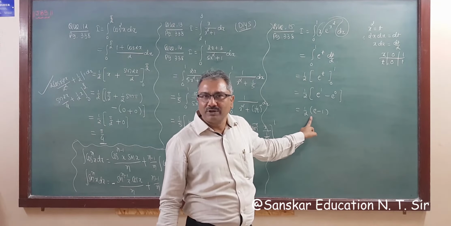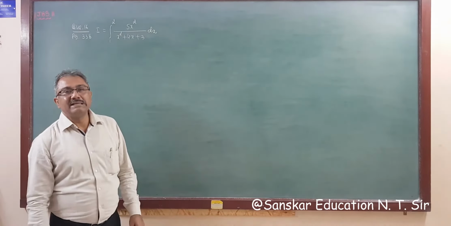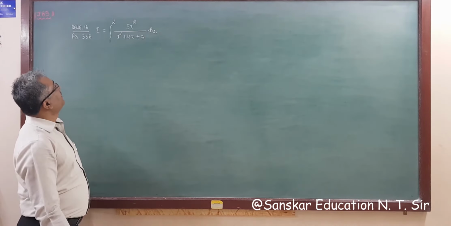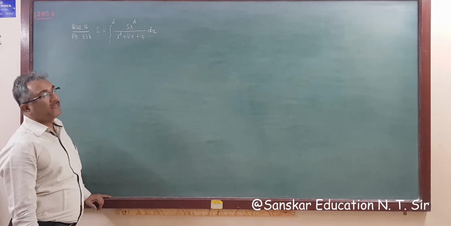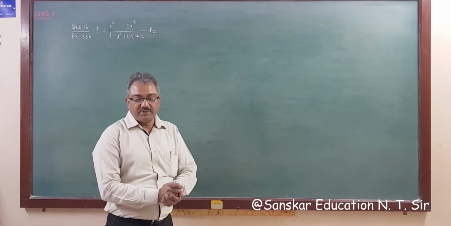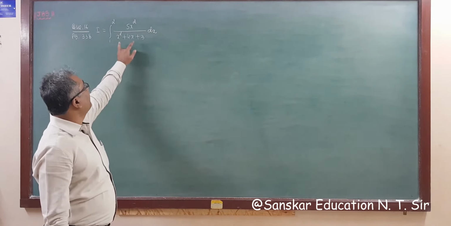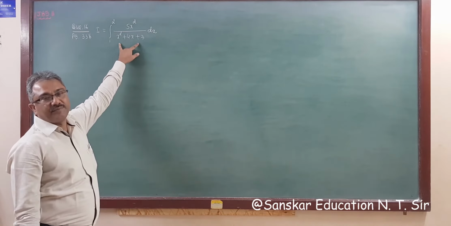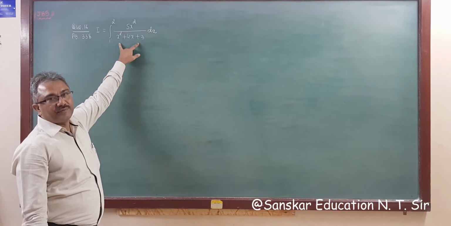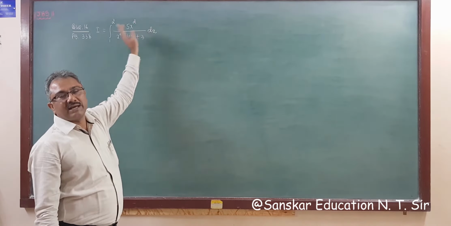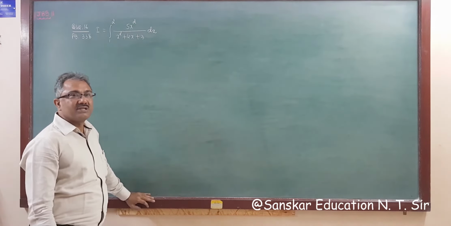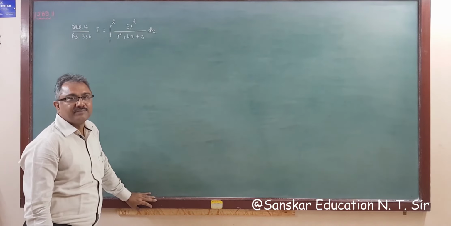Okay. Another question is question number 16, integration 1 to 2 of 5x square upon x square plus 4x plus 3, right? So this is the given. What do we require? We require x square plus 4x plus 3 here, and the power of x in the denominator is x square as well as in the numerator is x square. So this is an improper rational function.